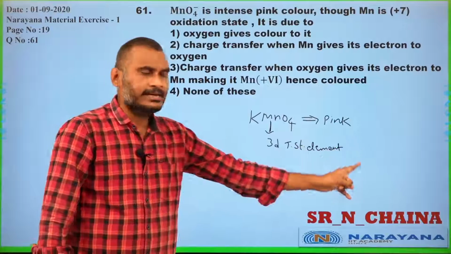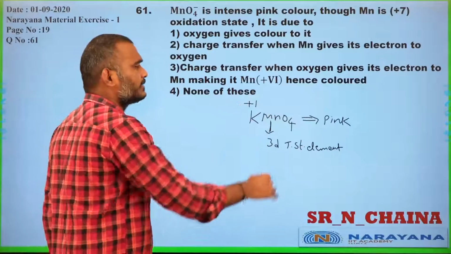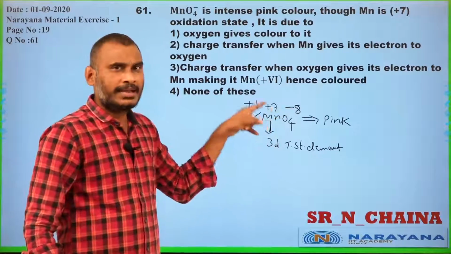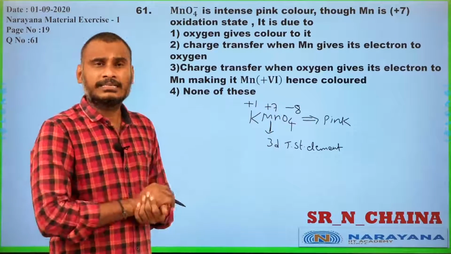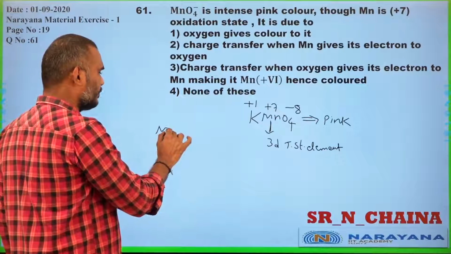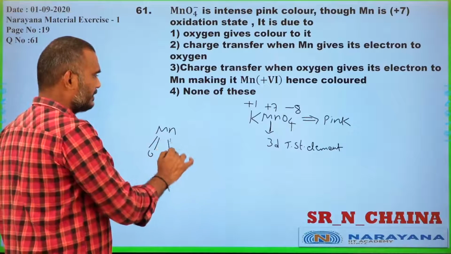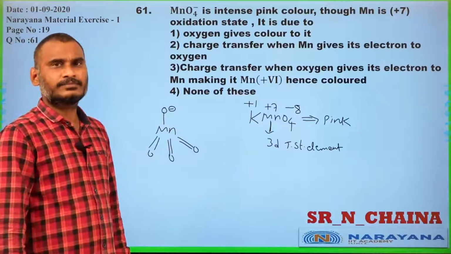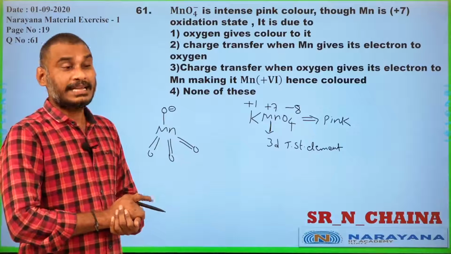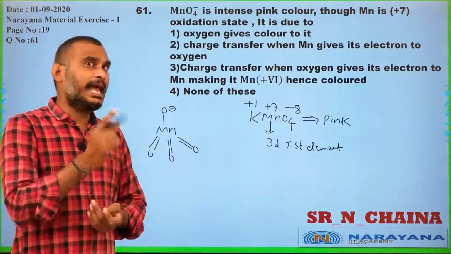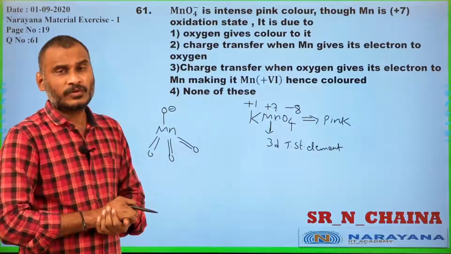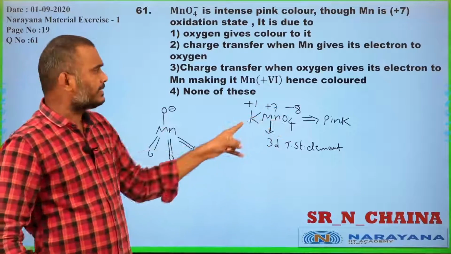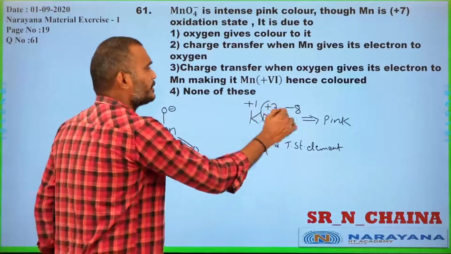Manganese, the central atom, is a transition element, and K is plus 1, O minus 8, manganese plus 7. You may doubt, sir, in manganese the oxygen may not be the oxide, it should be the peroxide. No, sorry, there should be the oxide only. Tetrahedrally present. Generally, we expect this to be d3s, not sp3. d3s hybridization we expect in KMnO4. That is why all are oxides. Four O's are minus 8, K is plus 1, so manganese should be plus 7.